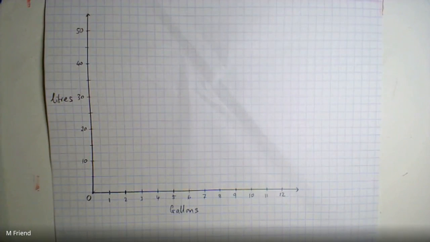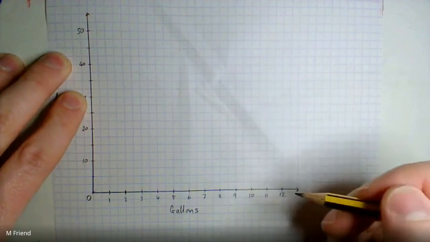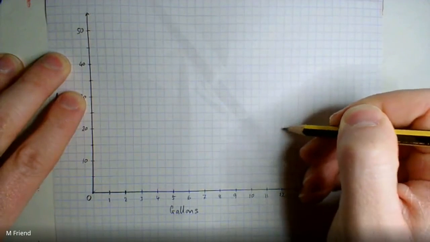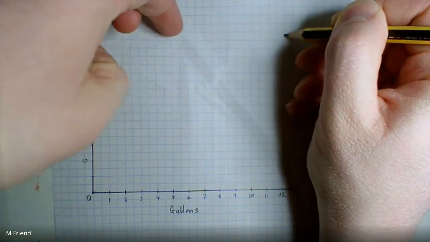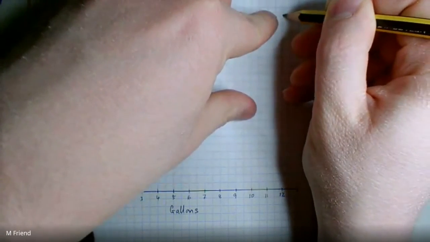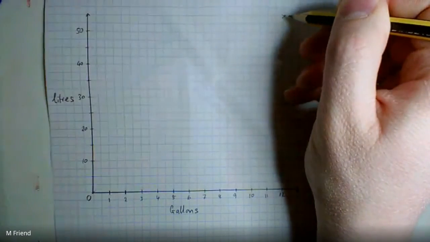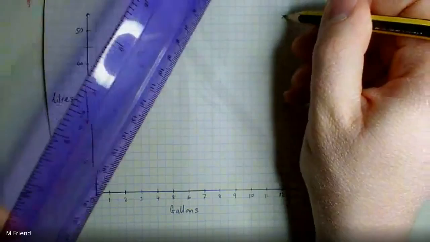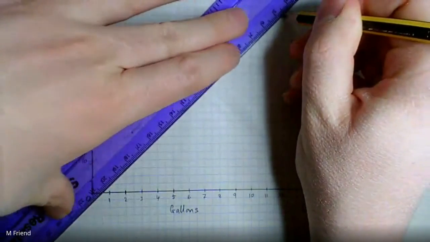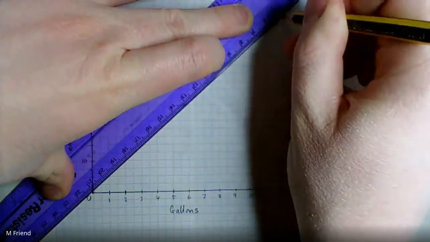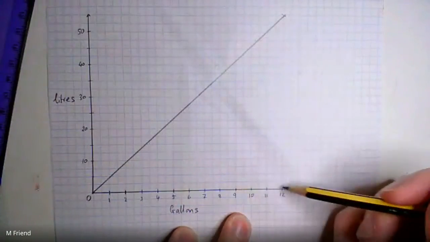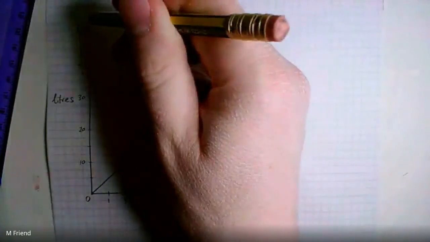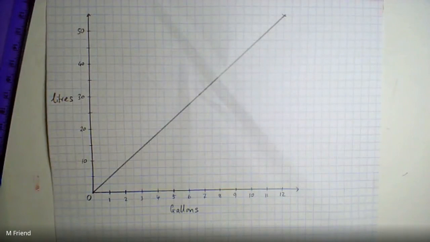I also said that the point (12, 55) is important, so we'll plot that on here accurately as well. So start at 12 and go up slowly and carefully. Here's my 50 across here, so 2 squares higher is my 55. Take your time with this, do it carefully and accurately, because that point is super important. If this point is wrong at the top, then the whole graph is wrong. So there we go, there's my point (12, 55). You can see (12, 55), 2 squares higher than 50. Right, best of luck.